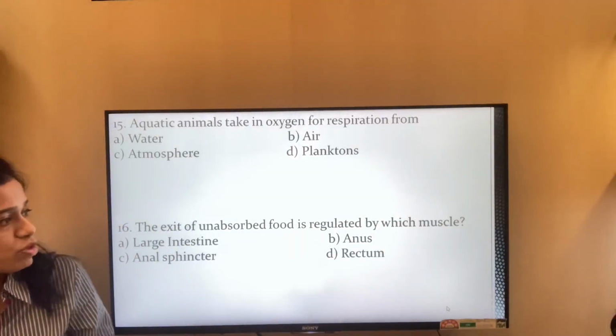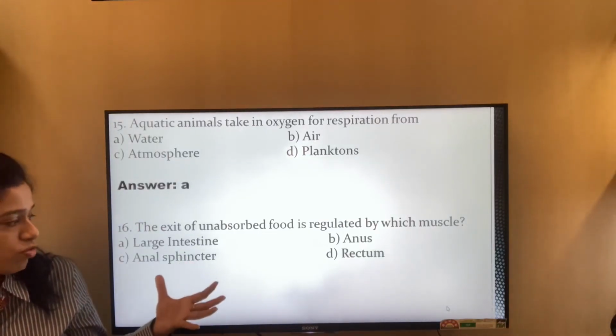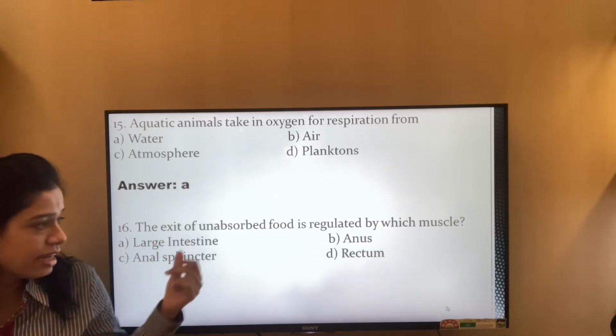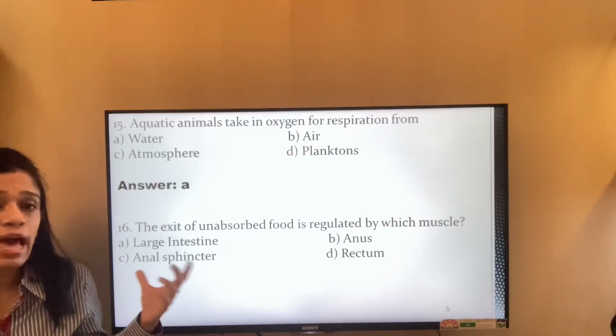Exit of unabsorbed food is regulated by which muscle? The exit of unabsorbed food. It is the large intestine, the anus, the anal sphincter or the rectum. Which one? So it is the anal sphincter.